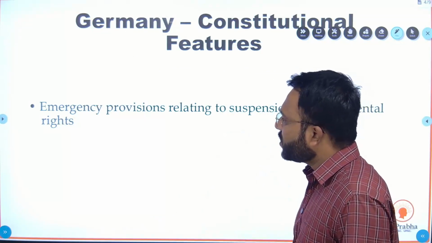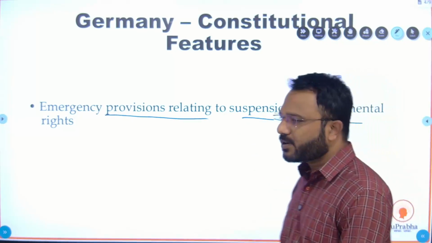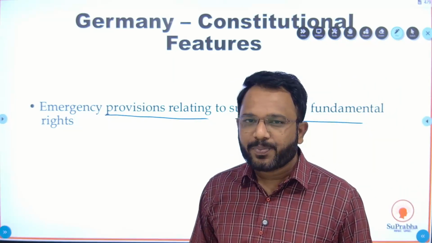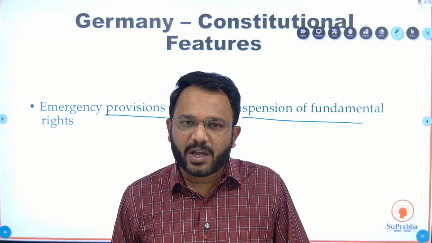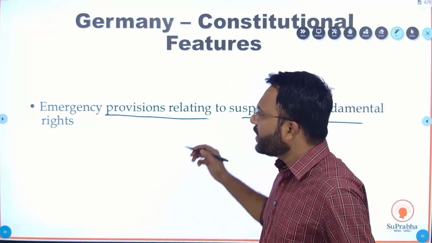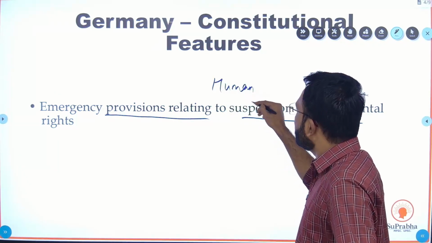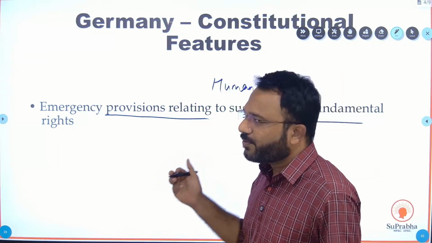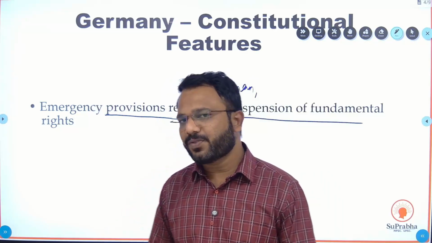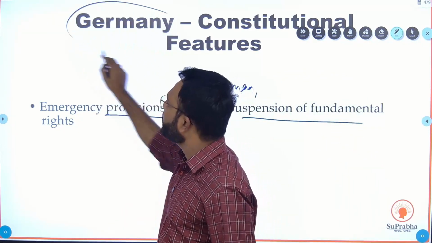From Germany we have taken emergency provisions relating to suspension of fundamental rights. We all know that Hitler belonged to Germany, and Hitler was very famous to abolish rights of humans or citizens. Okay, so if you have to curb the fundamental rights, what we have to remember? We have to remember Germany.